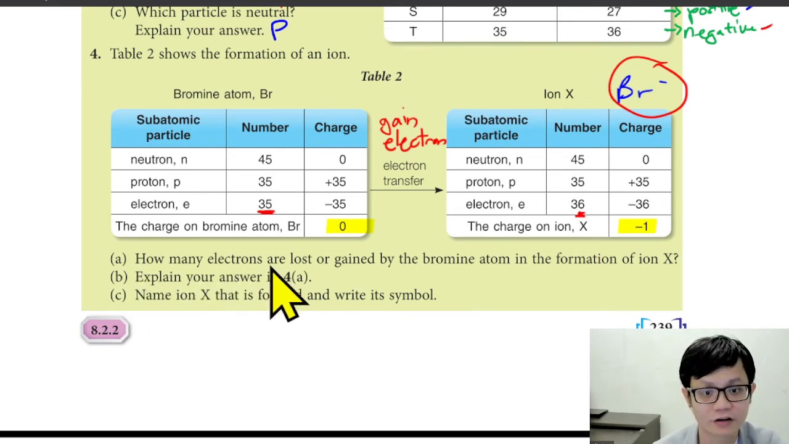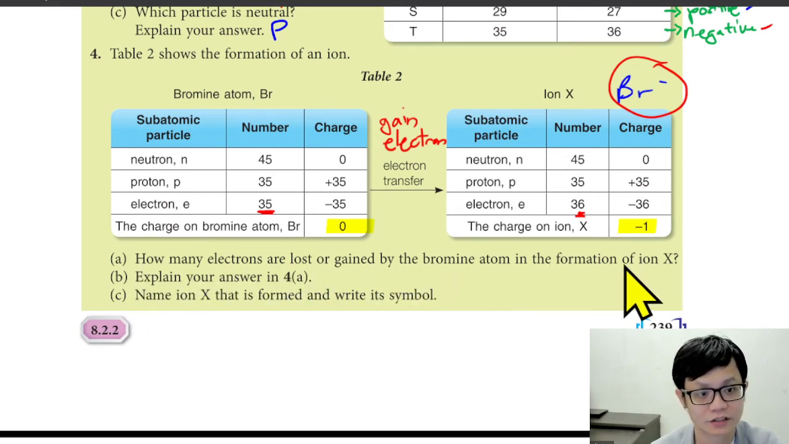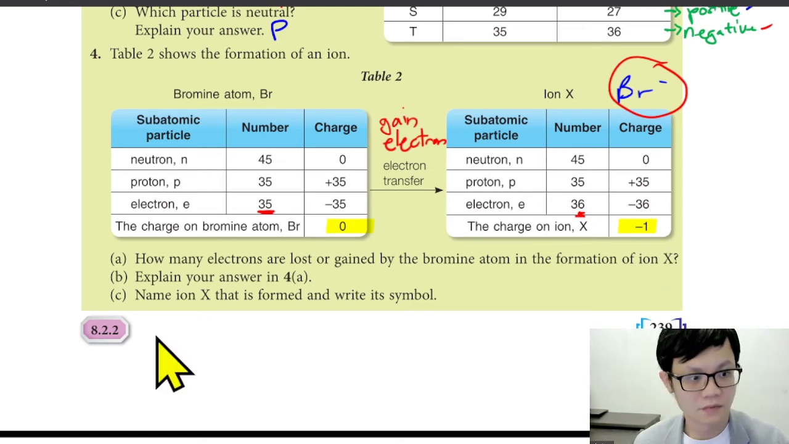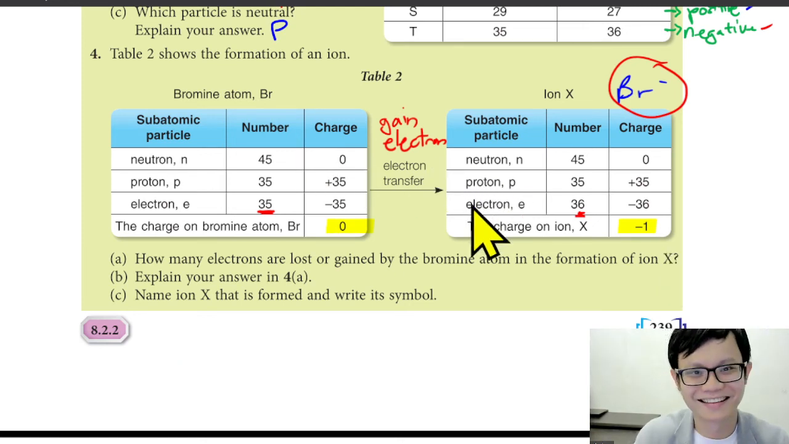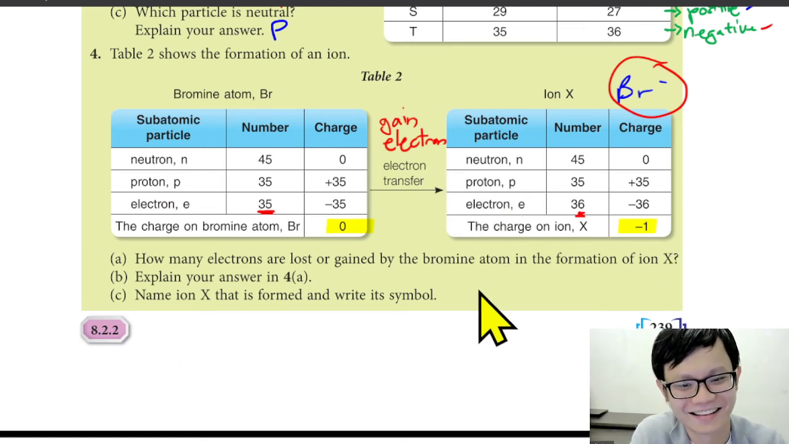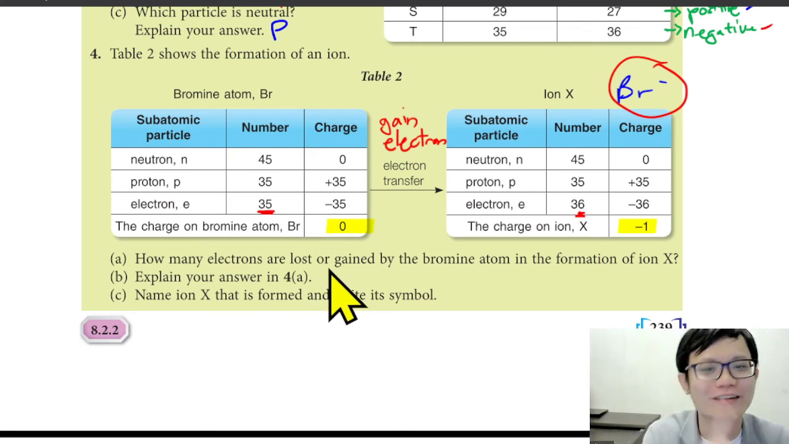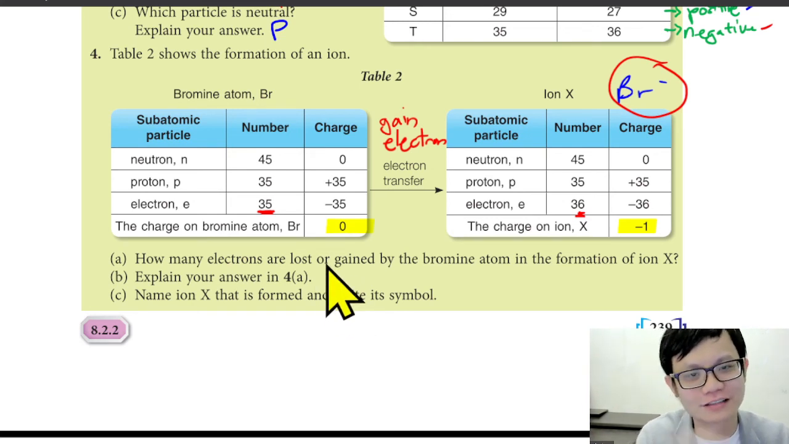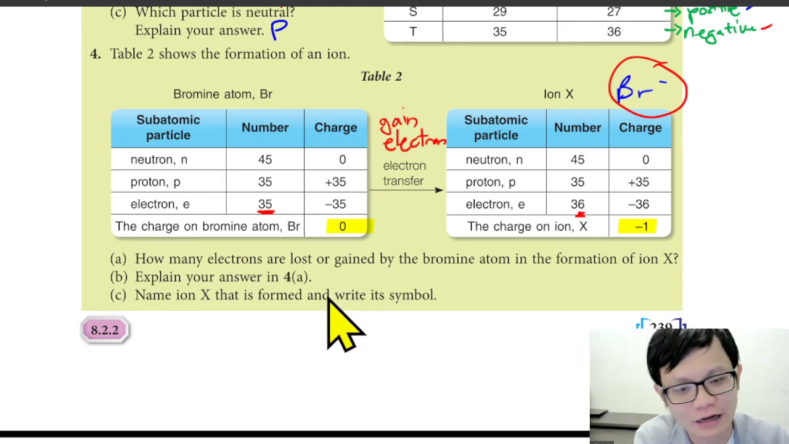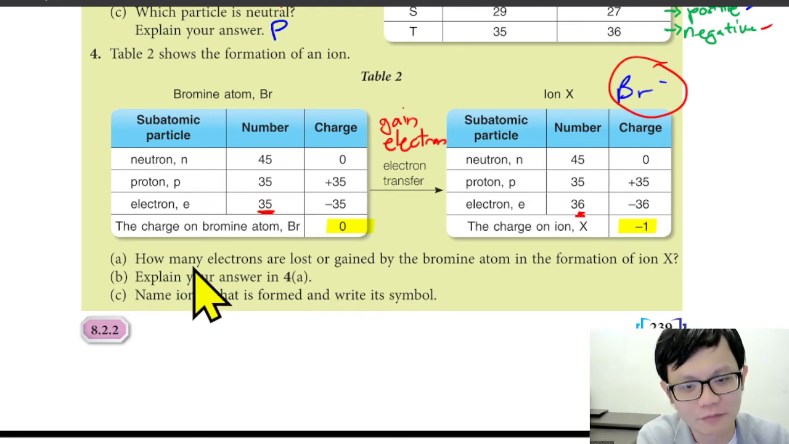How many electrons are lost or gained by the bromine atom in the formation of ion X? You cannot say lost or gained. You must choose one only. If you say both, you get 0, because you give two answers. Choose one only.